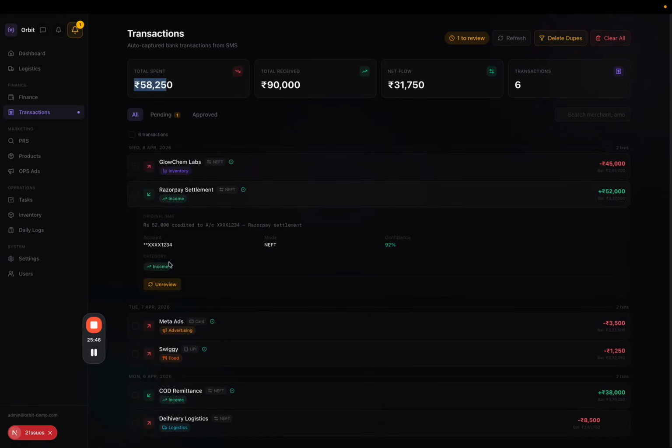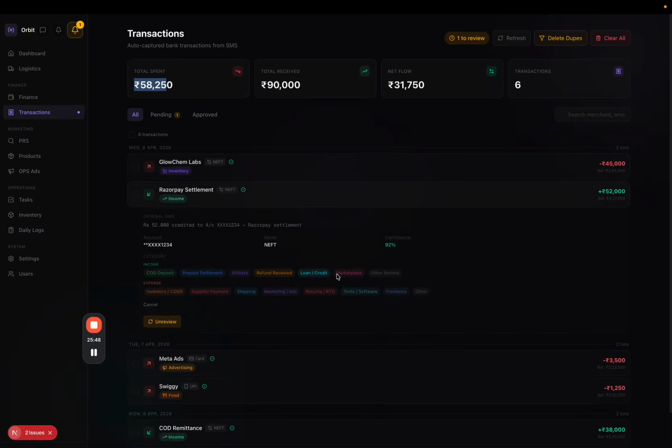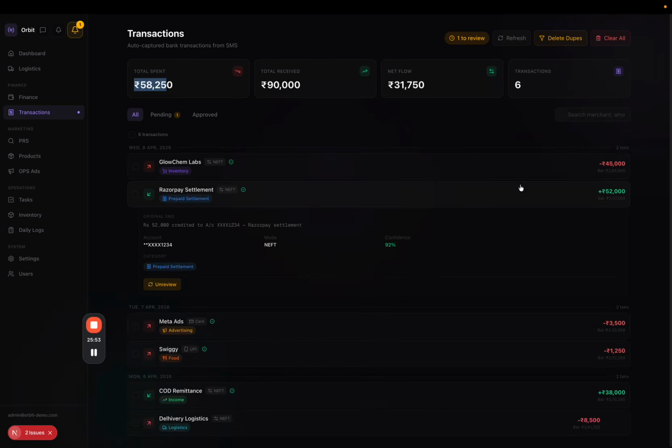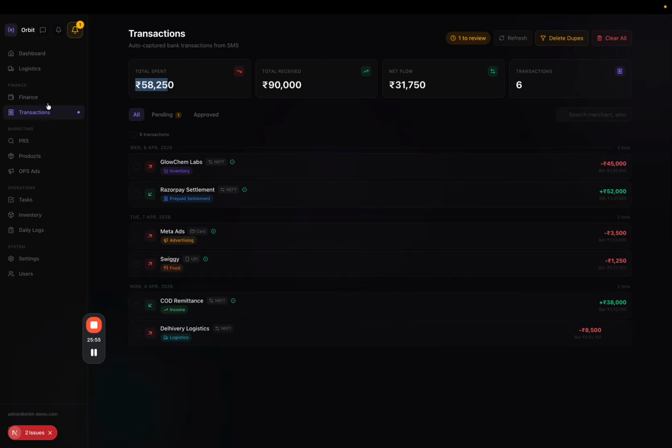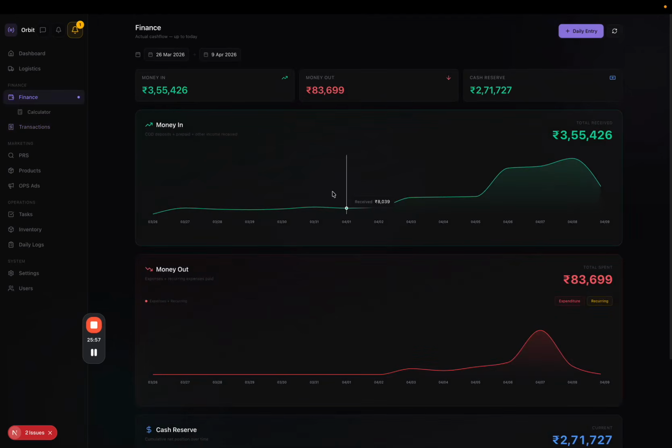Now, let's say this is incorrect, you can go and change it here by clicking on this, and you can tell it what it was. For example, you can say this was a prepaid settlement. Okay, and it will reflect here, and then it will just go and add up here.